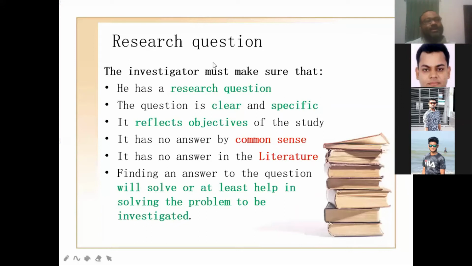Now, how to formulate the research questions? The investigator must make sure that he has a research question. The first criterion of doing research is to have a research question. That means at least how it is happening, or why it is happening, if there is any cause. First question, why? Then how?